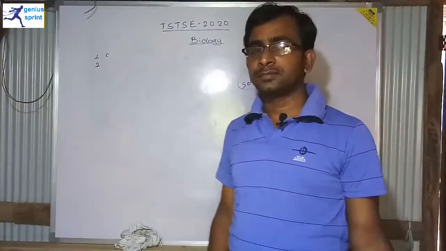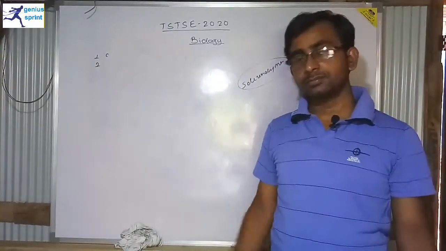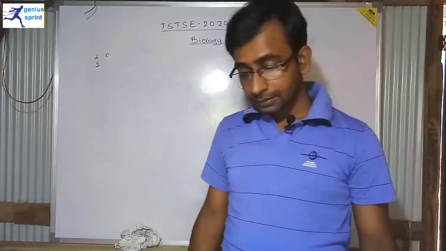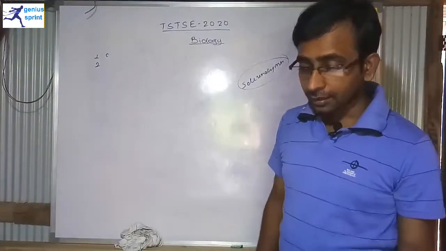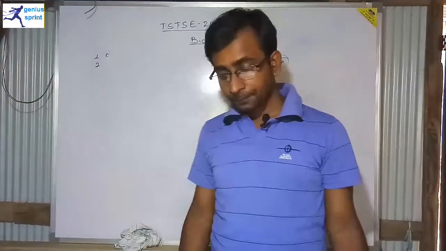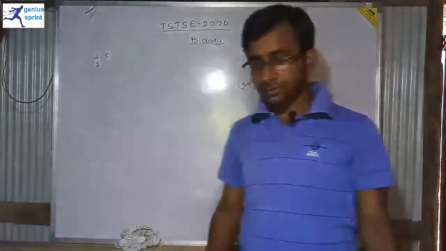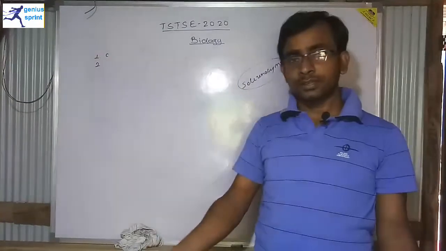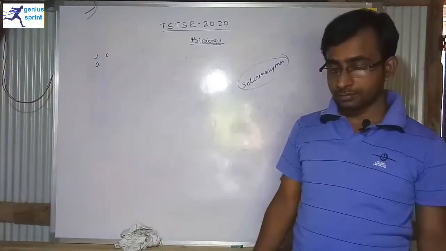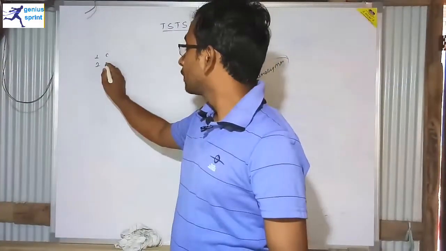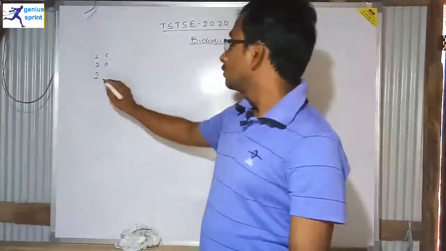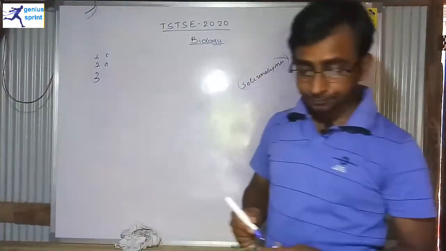I can't say that, because these muscles are strong enough. Option C says that these muscles are nerveless muscles. That's also not correct. And option D says all of these. So 2 options are not correct, so how can option D be correct? So I think according to this question, option A is the correct answer for question number 2.